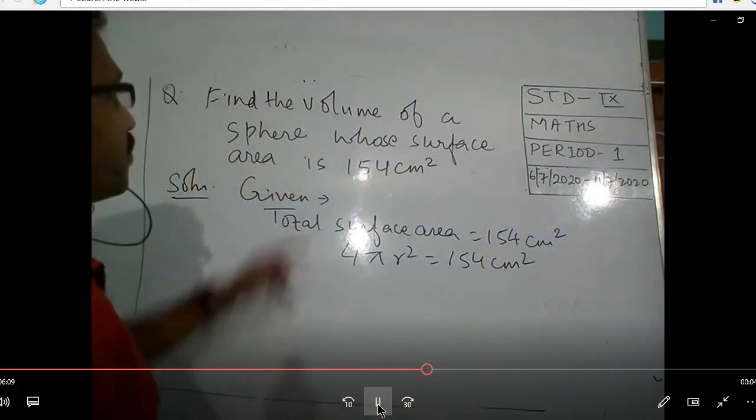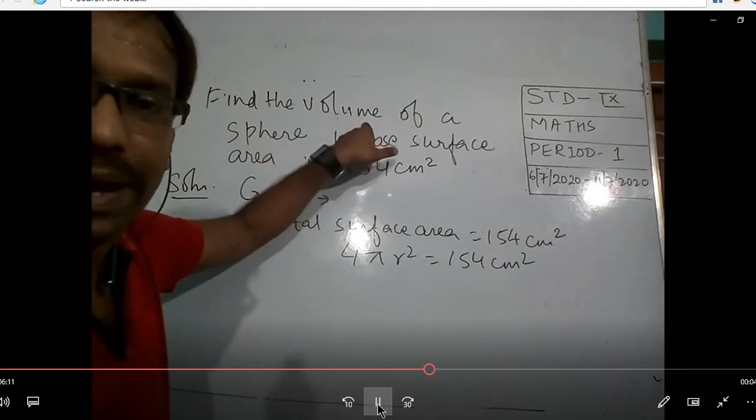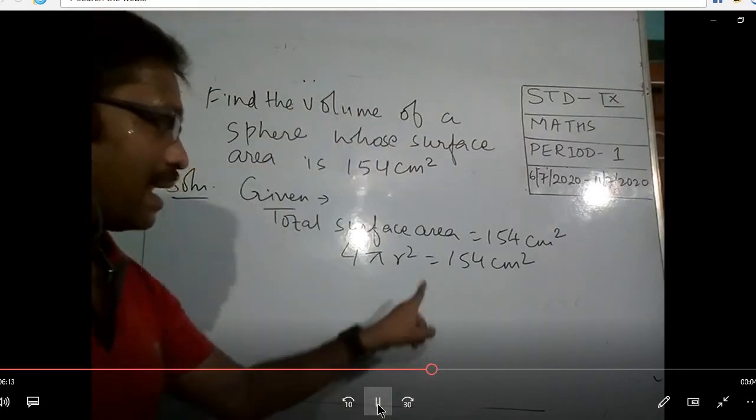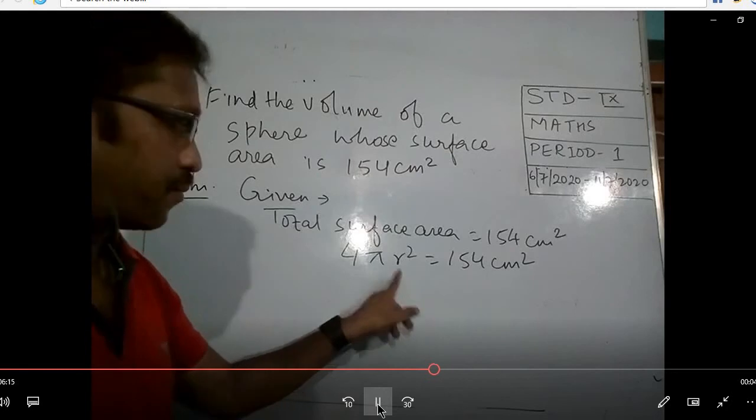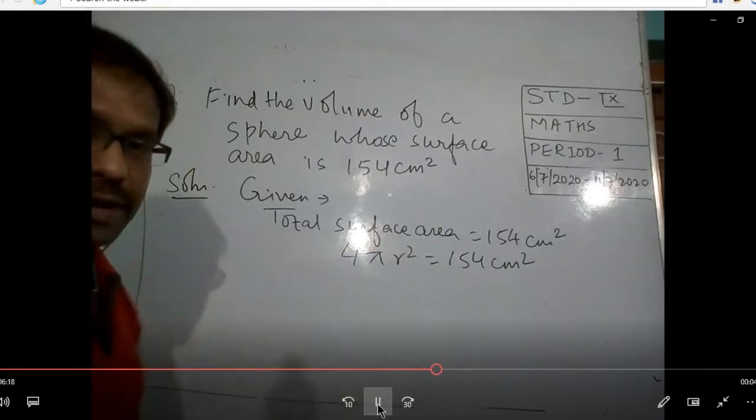Now what we have to find? We have to find the volume, 4 by 3 pi r cube. For that I need the value of r here. For that they have given this. So now calculate it first.